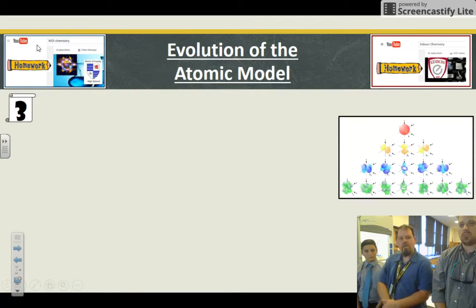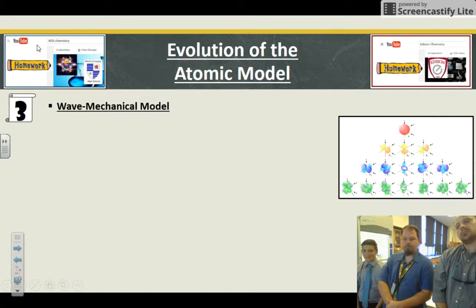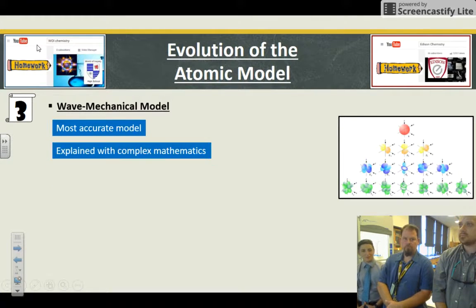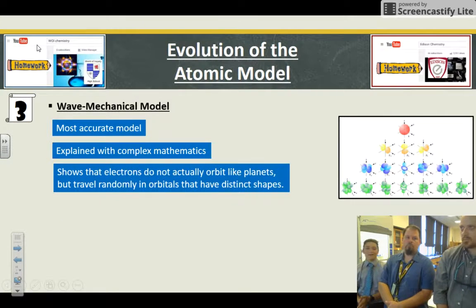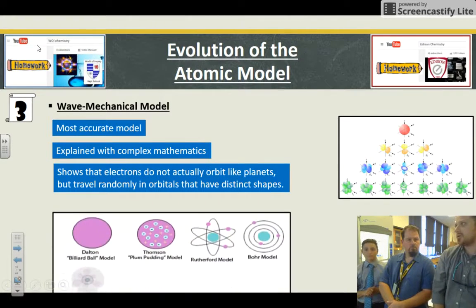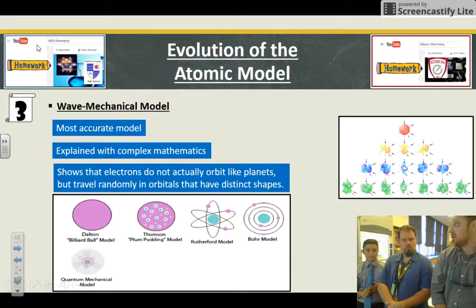Then the wave mechanical model is the best one we have right now to explain what's actually happening in there. It's the most accurate model and takes a lot of complex mathematics, showing that the electrons do not actually go around the atom like a planet would around the sun, but instead they're traveling randomly as long as they're staying in the space, the orbital, that they're supposed to be in. That little cloud. And they have weird, cool shapes that determine lots of different things later down the road when you're studying them in college.